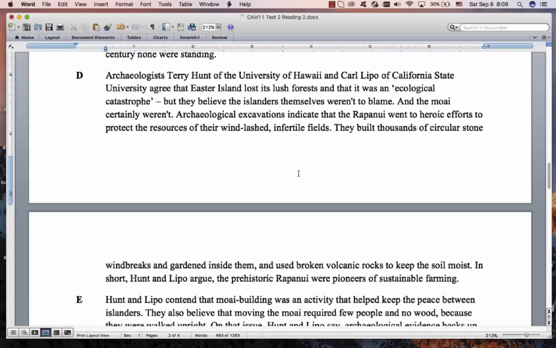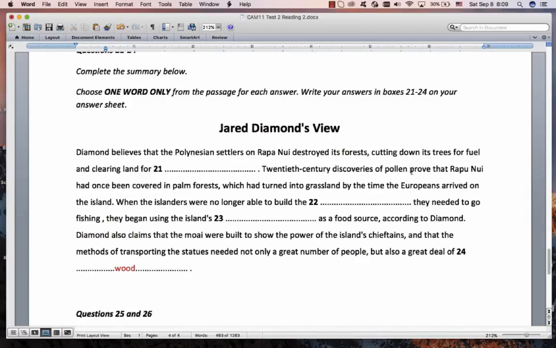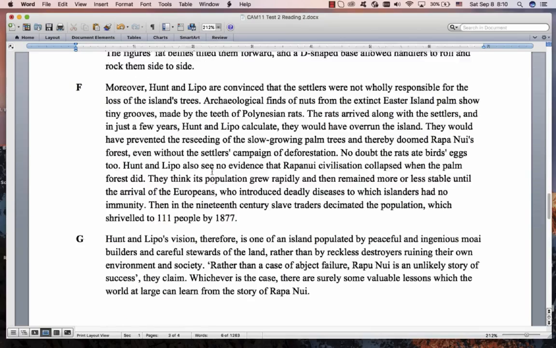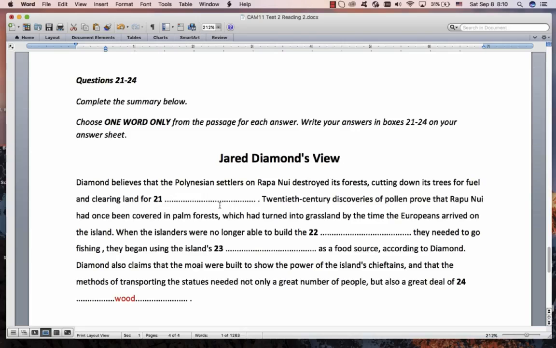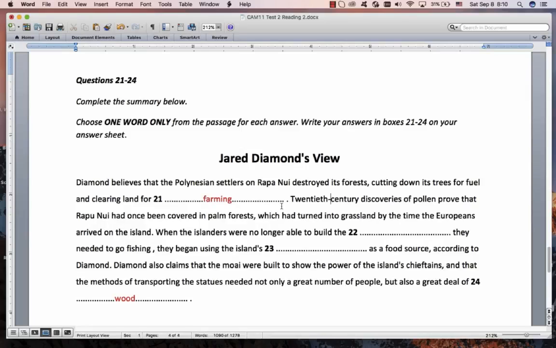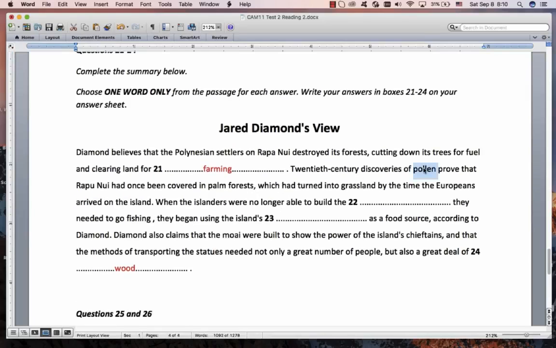Great. Remember, fuel can be anything that you burn to get energy. So it can be petrol, it can be oil, it can be wood. And if it's wood, we call it firewood. So they cut down the trees for fuel, clearing the forest for firewood, and clearing the land for... Cleared the forest for firewood and farming. Not too bad. 20th century discoveries of pollen.